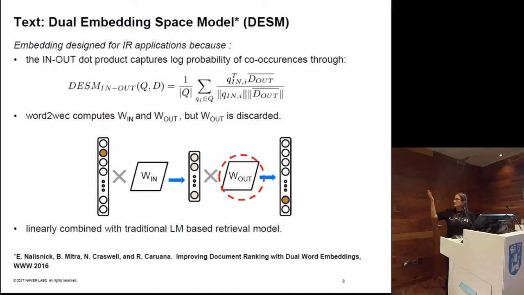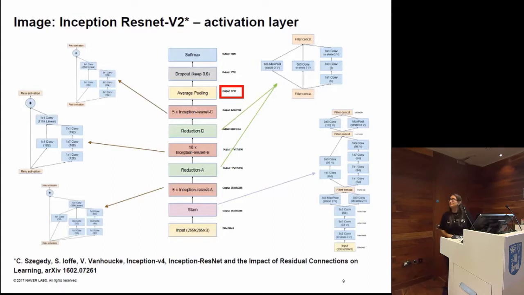So we combined this embedding with the language model. This is my colleague's part, because he is the textual expert, so I cannot say too much on that if you have questions.